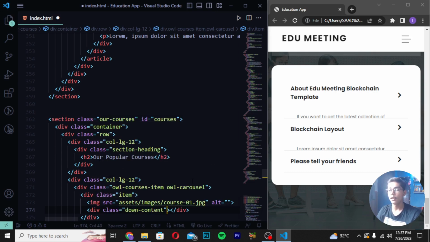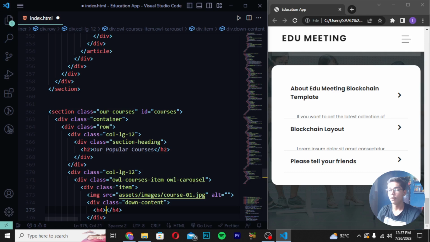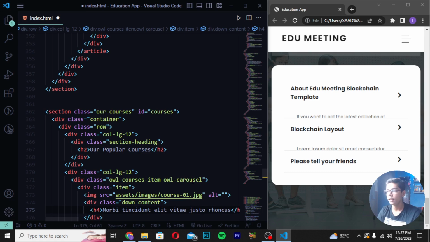So here I will be now writing this. Then you have to write here h4 and write more b and write 10 student like this and write get 20. And then write here just to like this and write row home plus. Then when you have written this, you have to save it.